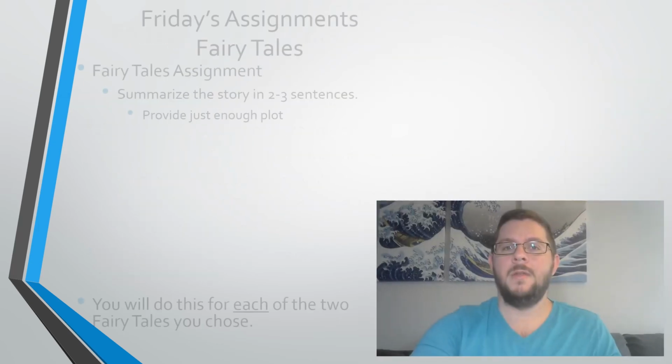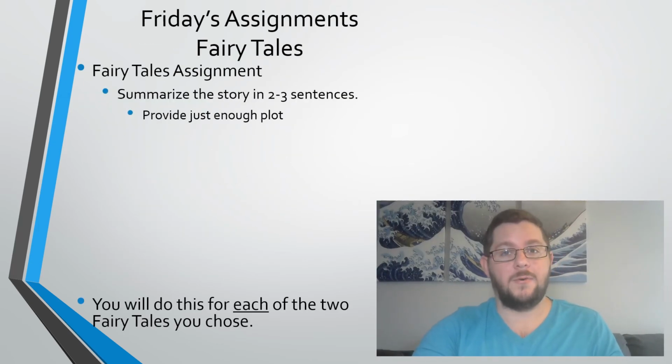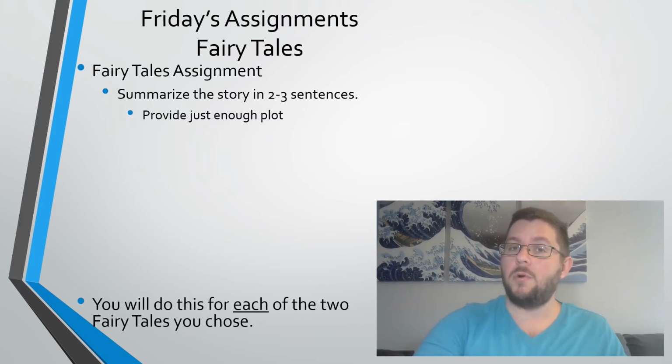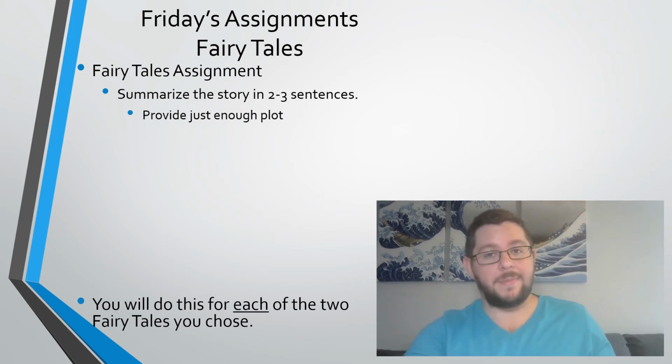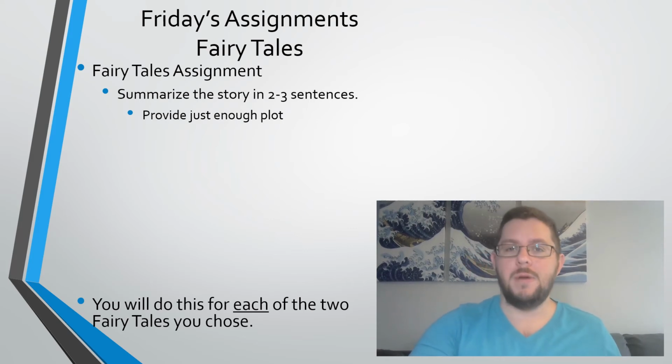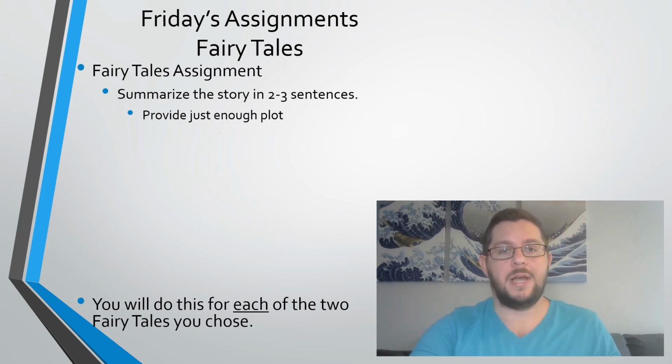First, you need to summarize the story in about 2 to 3 sentences. You'll want to provide enough detail that your reader gets a firm grasp on the plot, or at least the concept of the plot, but you don't want to go into too much detail. You don't want to get bogged down in the specifics, as you'll use those for your quotes and such later.